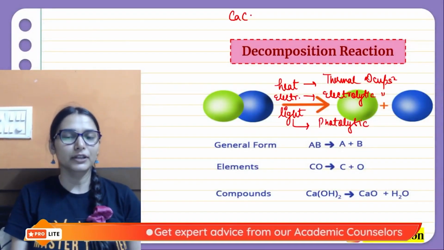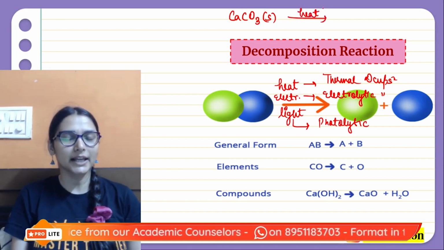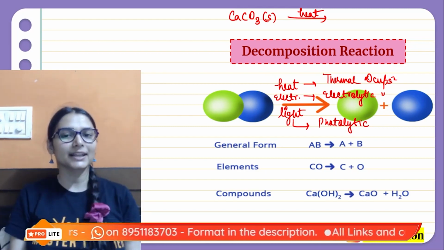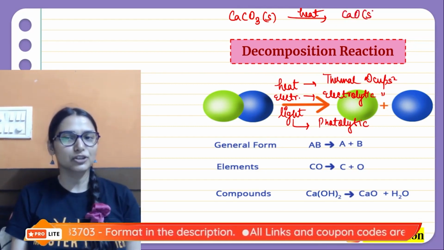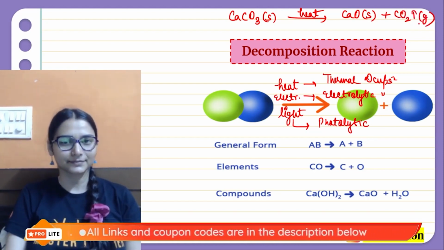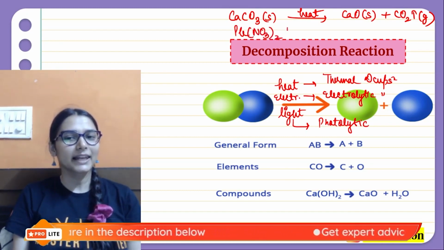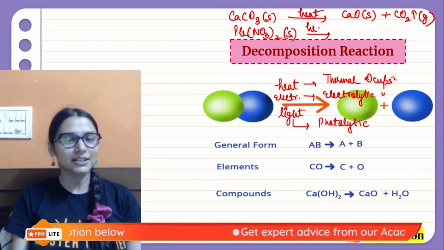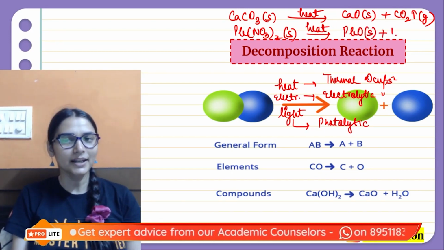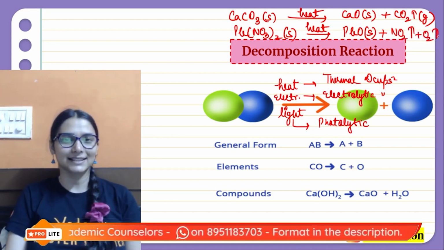जैसे देखो, if we talk about calcium carbonate solid, if you are going to heat calcium carbonate, it will absorb the heat energy and break itself down to give you calcium oxide along with the evolution of the CO2 gas. Just like that, if you take lead nitrate solid, अगर आप उसे हीट करोगे, then it would be giving you lead oxide, that is a yellow solid.